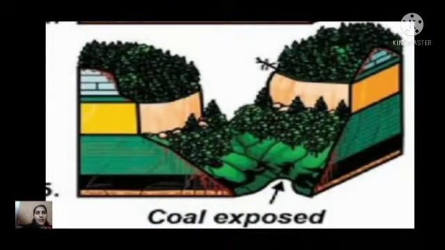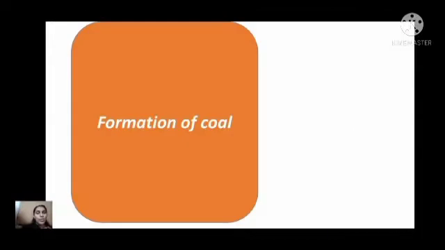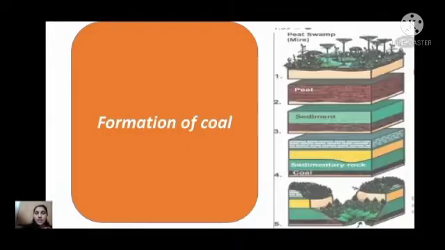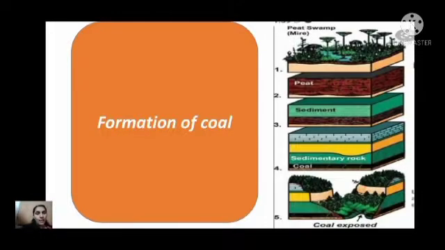Is it clear? One more time, listen to the formation of coal. These are the steps behind the formation of coal. It forms from the remains of plants. When these plants die, they get buried in swamps and convert into a red deposit known as peat. Many layers settle over the peat and they convert into sediments. Because of heat and pressure, these sediments later change into coal. Okay, clear?